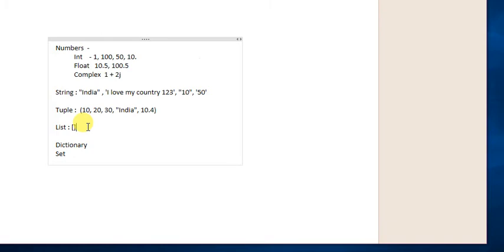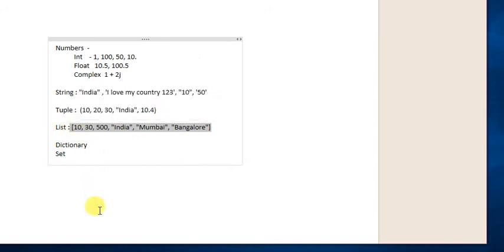Here also we can say 10, 30, 500, India, Mumbai, Bangalore, etc. Right? So this is how we create the list. We'll see the difference between tuple and list in the next class. For now, this is how we create a list.